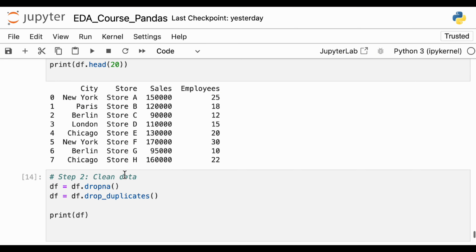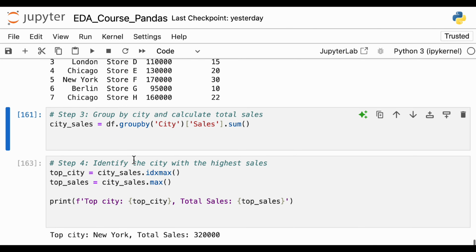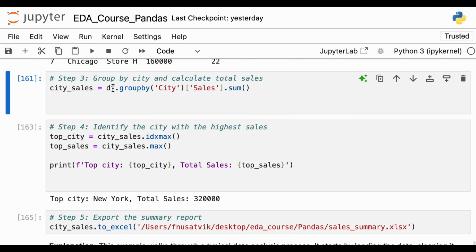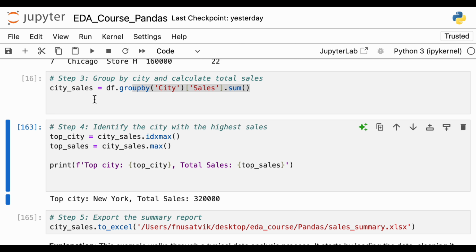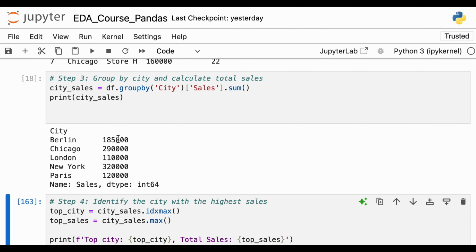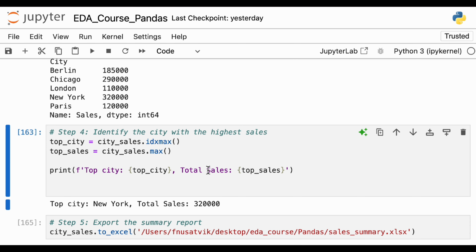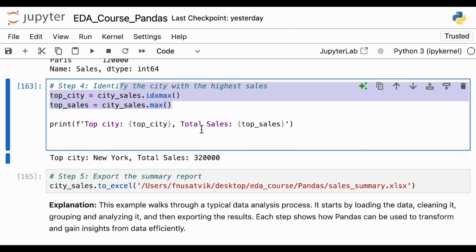After this, we will come to group by city and cumulative total sales. It is just like getting the sales, group by city, and you do the sum. So you generate this particular thing, and let's print city_sales. Okay, you got it across various cities, and for the city with the highest value, you select the city with max sales. This is how you do it, and then you generate the summary report. So you can read along with it.